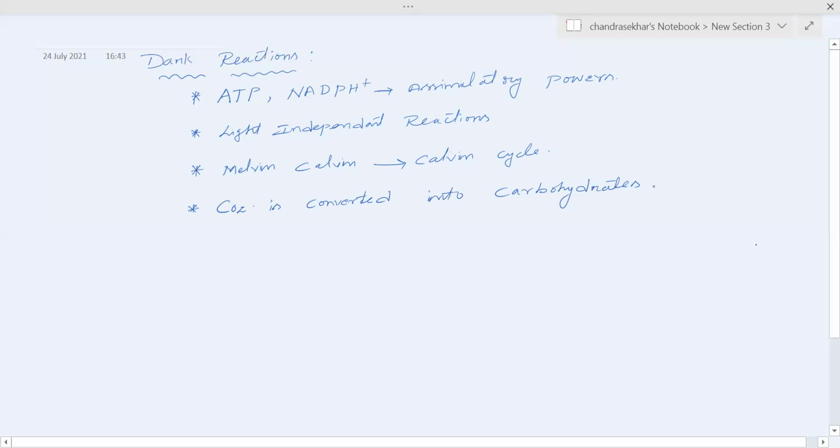This step of events is called carbon fixation. These are called carbon fixation reactions. Why are they called carbon fixation reactions? Because the carbon dioxide is converted into carbohydrates.